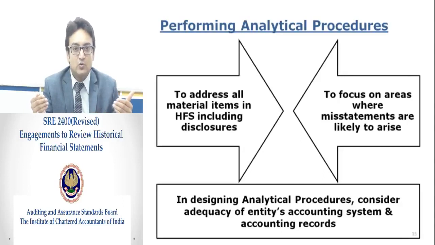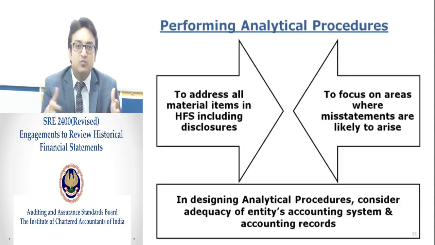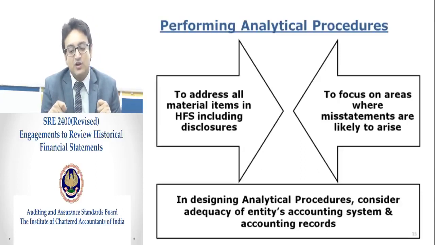If we do an analytical procedure from these perspectives, we will end up with all the sufficient evidence that we require to form a conclusion. And the most important part, while designing and performing analytical procedures, is that the entity's accounting systems and accounting records should also be considered.